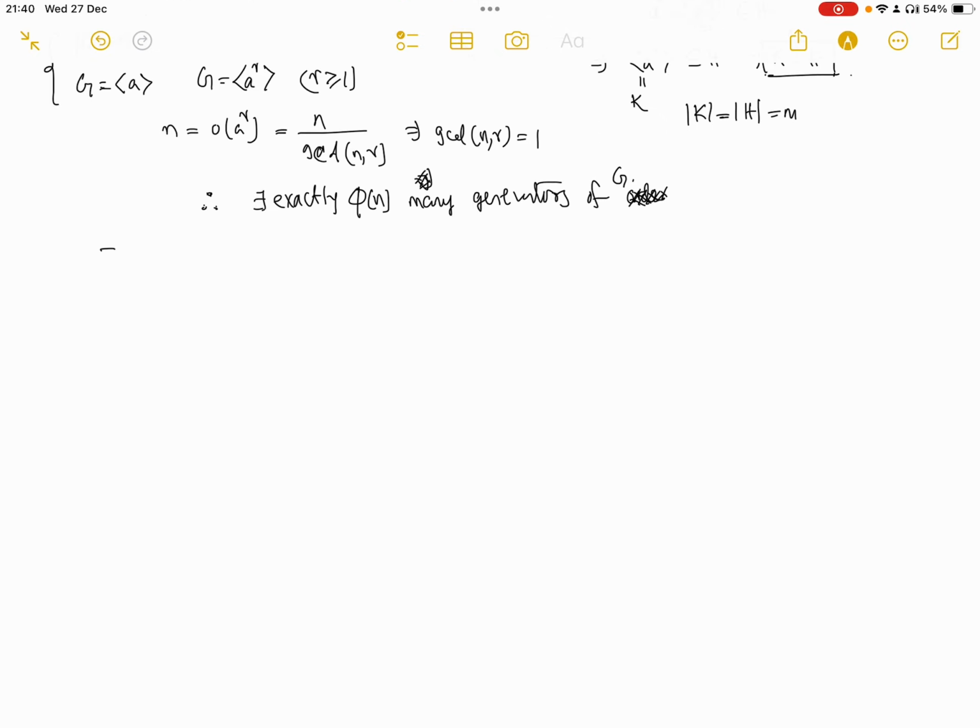For example, if you take the infinite cyclic group, we have seen only one example so far, and that is Z, which is generated by +1. But you can also take the generator to be -1, right? Because any integer can be written as, say, if n is negative, then you can write it as -1 added n many times.